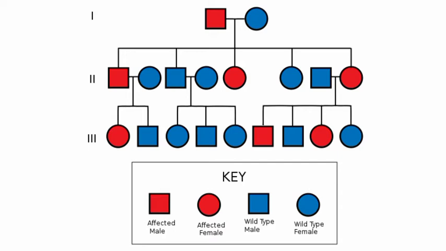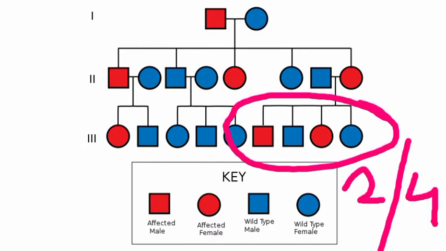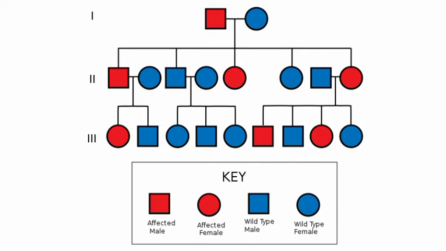You can see both males and females are equally affected. So this was the first criterion that showed it is an autosomal disease, and also of dominant type. Now match one more critical point of autosomal dominant disorder, that is 50% of the progeny is affected. Let's see the third generation. First case, out of 2, 1 is affected, that is at least 50% affected. Then in the third generation part 3, out of 4, 2 offspring are affected. As you can see, 50% of the progeny is affected. This is a case of autosomal dominant disorder.